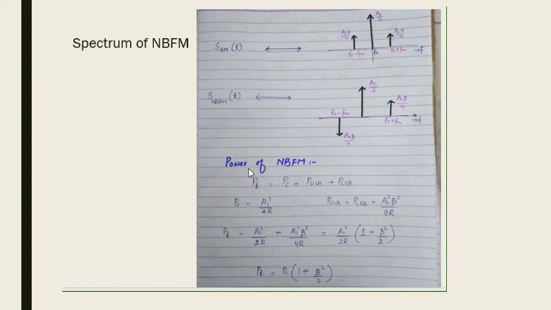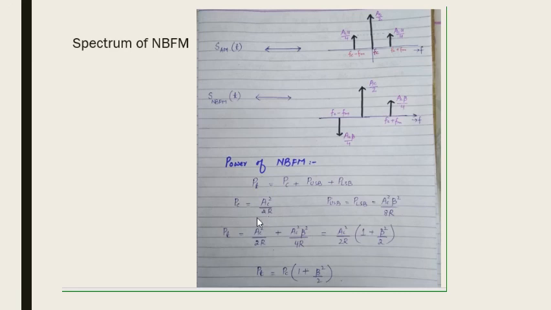Now we can also calculate the power of narrowband FM. So we know that in case of AM, the power can be calculated as PT equal to PC, the carrier power, plus the upper sideband power and the lower sideband power. So this PC is AC squared over 2R because this is the constant amplitude of the carrier.